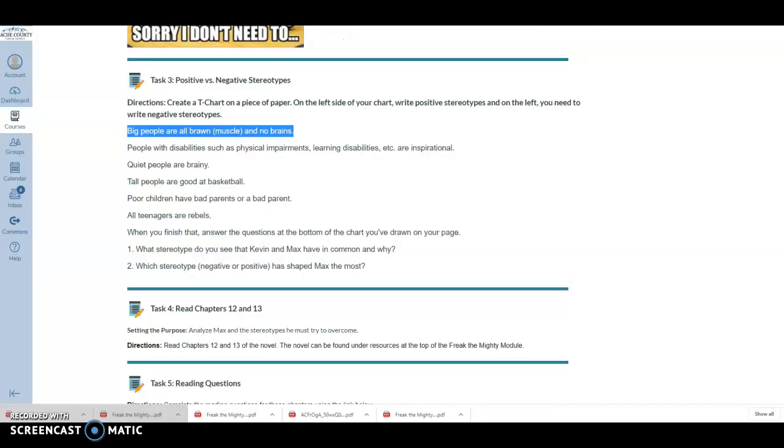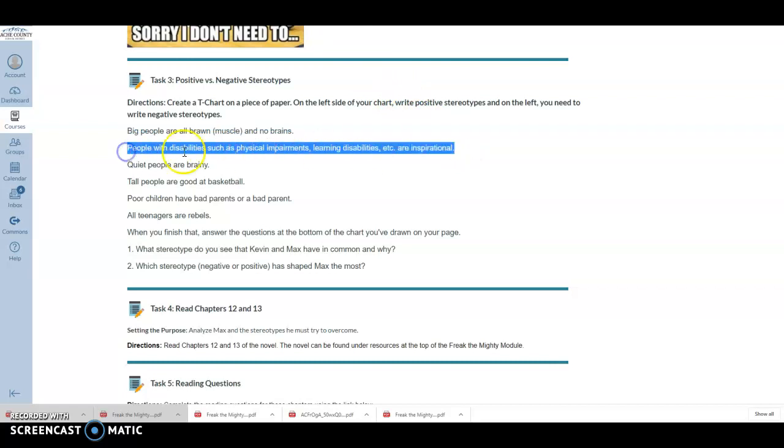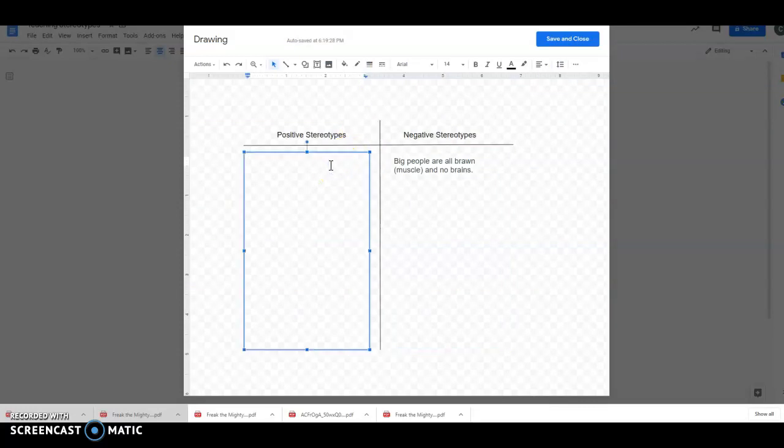All right. Now let's read the next one. It says people with disabilities such as physical impairments, learning disabilities, etc., are inspirational. So that one sounds positive. It sounds good, right? Because it's saying people with disabilities are inspirational. And we're going to go ahead and say that is a positive stereotype. So even though, like I said, these labels really are not appropriate because they certainly wouldn't apply to every single person, it makes everybody fit in that same category, which is the problem with stereotypes. So this is how you do the sorting. If it seems like a positive one, it goes on the left. If it seems negative, it goes on the right.